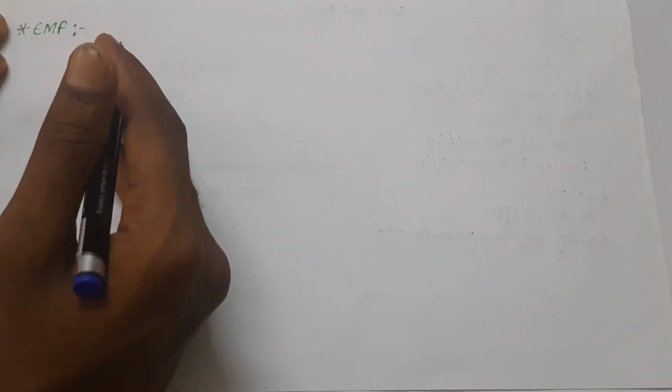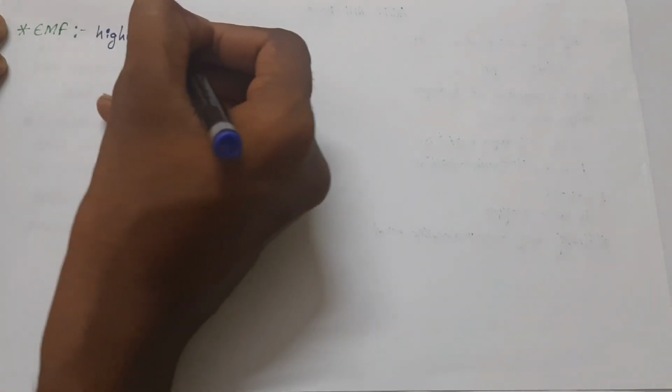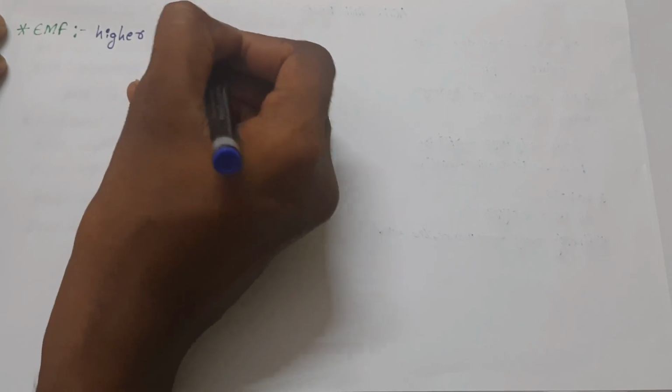The EMF, that is the electromotive force, is the potential difference between two electrodes which causes the flow of current from the electrode at higher potential to the electrode at lower potential.